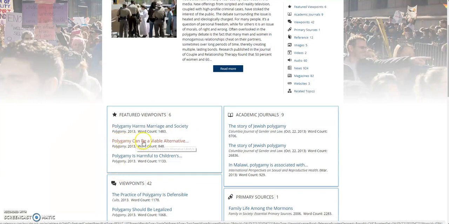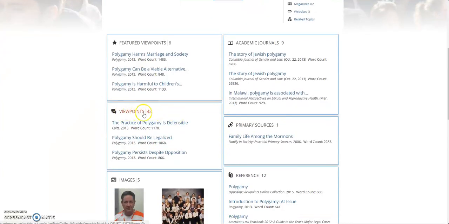And then you have polygamy can be a viable alternative, right? Two different points of view. So those are the featured. And then down here you have viewpoints. So there's 6 featured and 42 others.